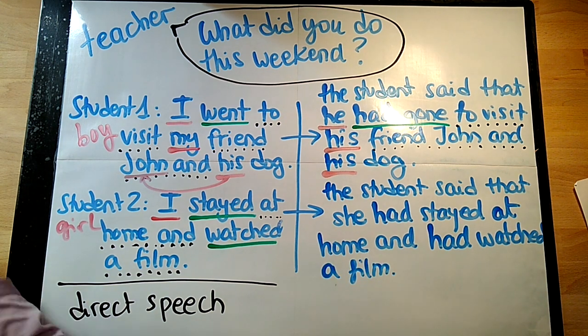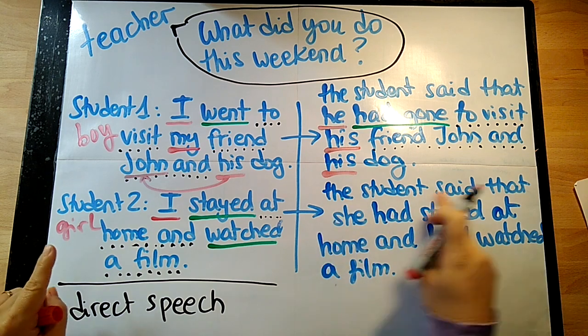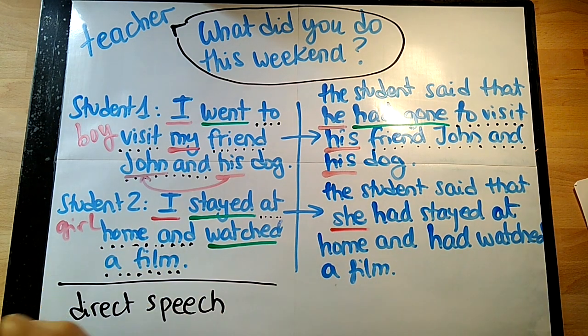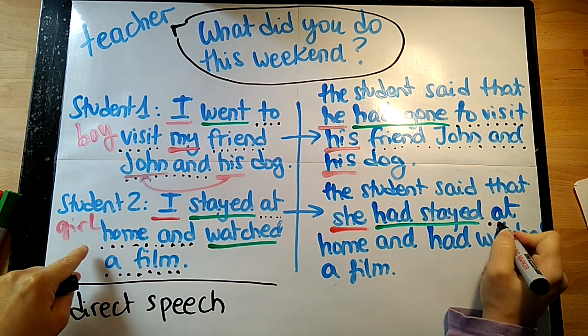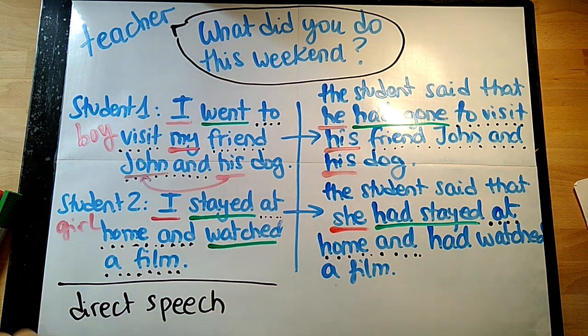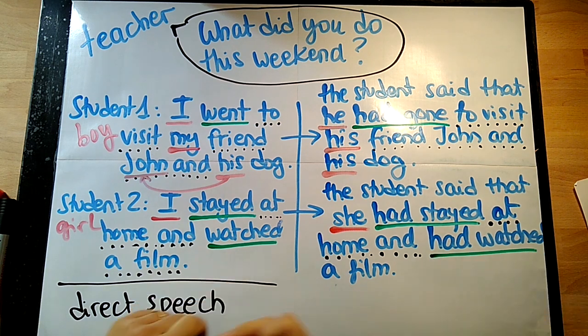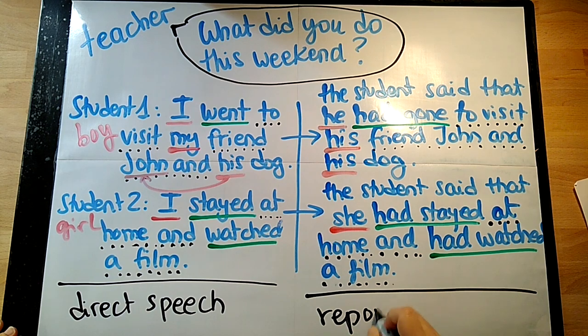So, if we revise, we used the subject she because it's a girl student, had stayed because it was in past simple and we changed it to past perfect, then watched again in past perfect, had watched, and we just finished the sentence. These two sentences are again examples of reported speech.